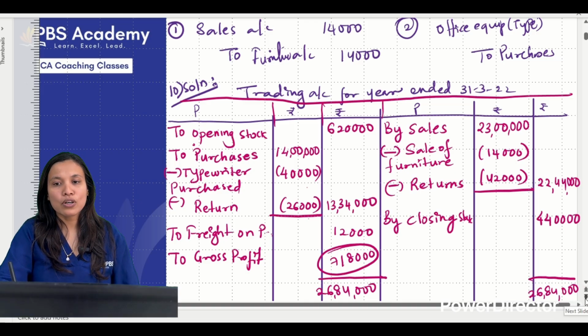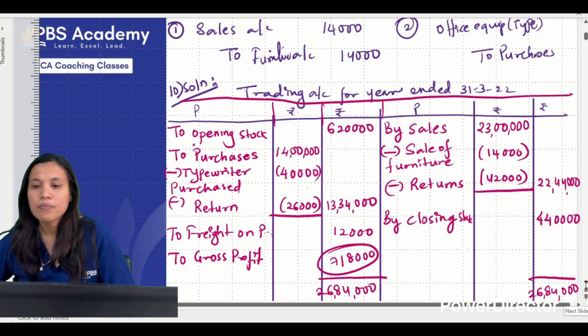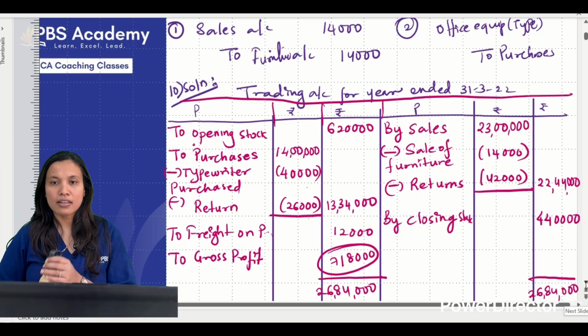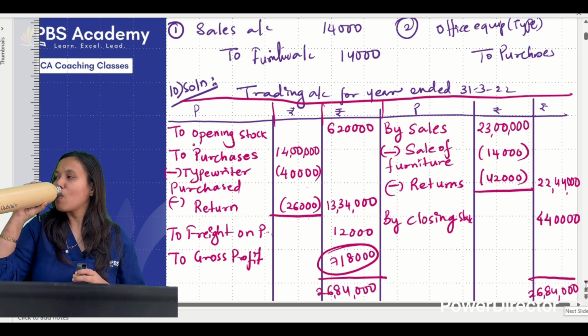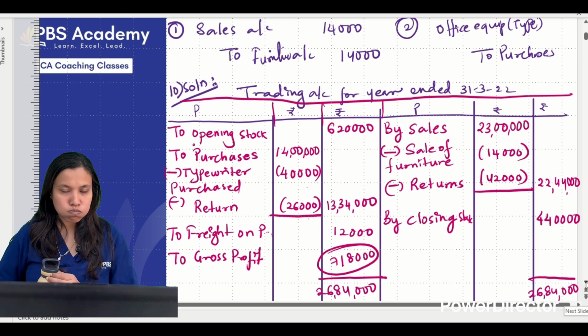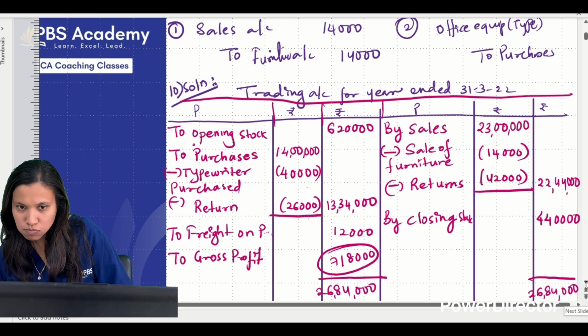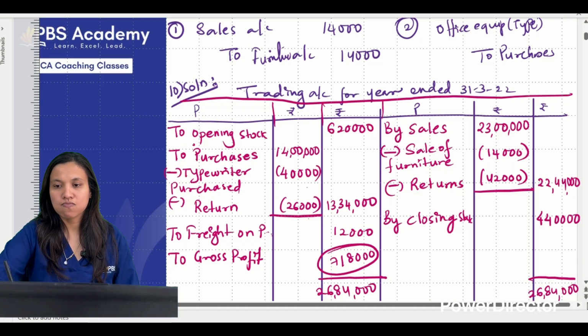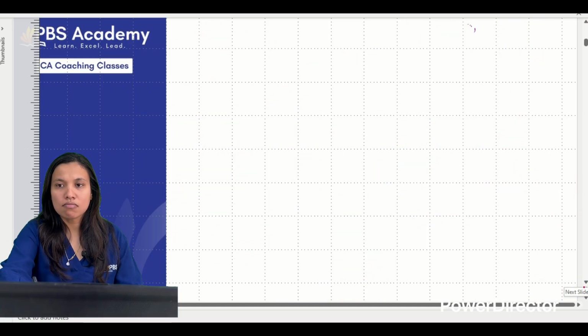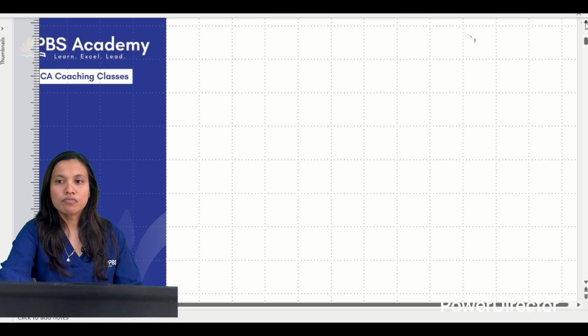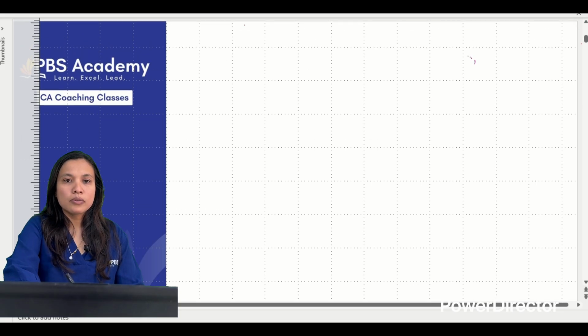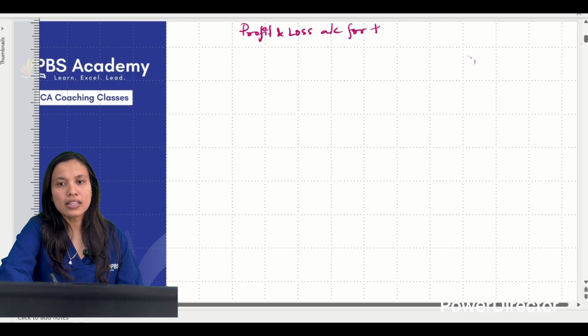Now let's move on to the profit and loss account. Have you written? If yes, then I can quickly move on to the P&L account. Put the heading profit and loss account for the year ended. You can continue, put the heading trading P&L account and then continue.